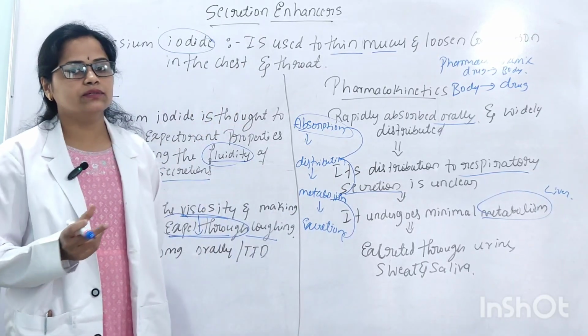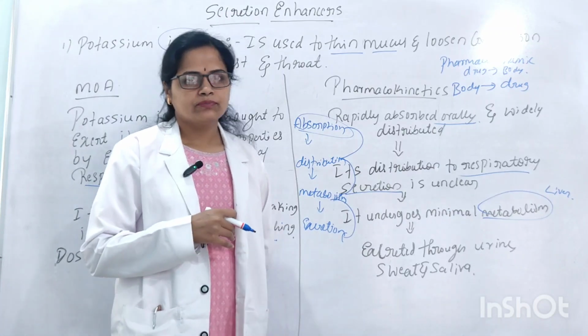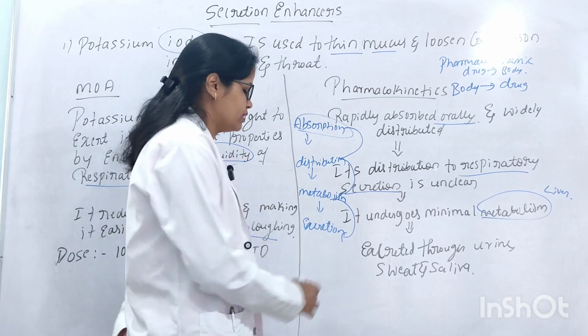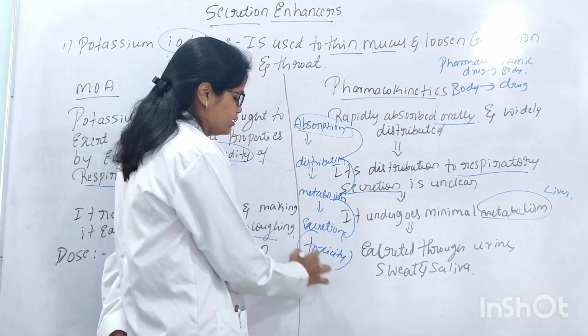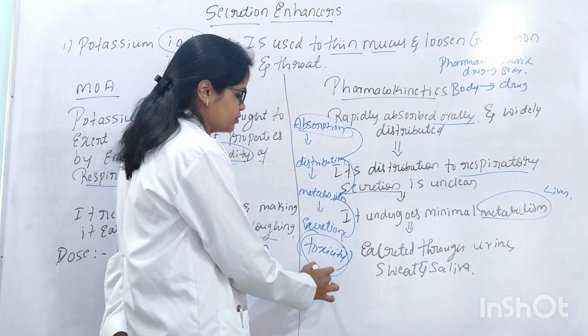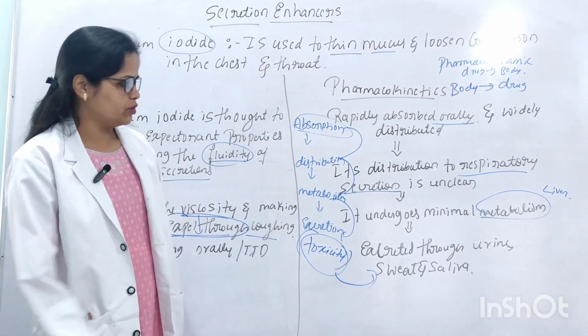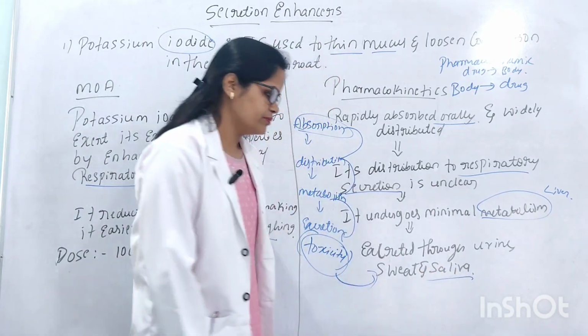If it is not excreted through urine, it is going to keep on depositing and settle in the body. Then it leads to toxicity, drug toxicity. To avoid this toxicity, the drug should be excreted through the urine, sweat and saliva. Because it is an expectorant, obviously it should be excreted through the saliva.